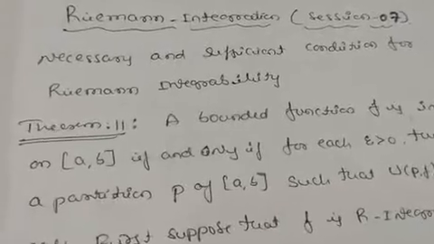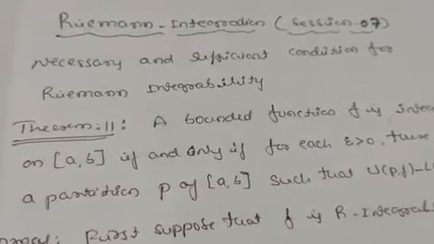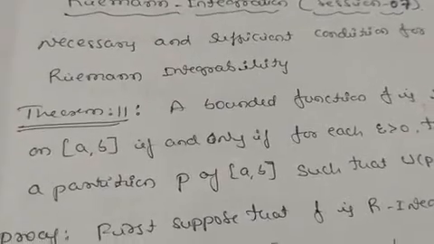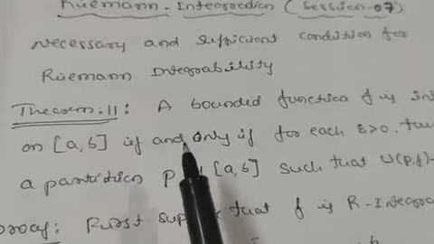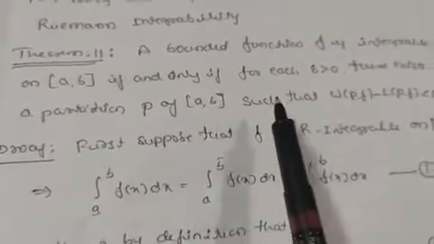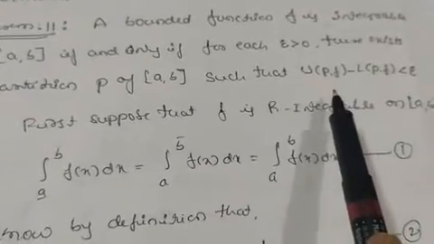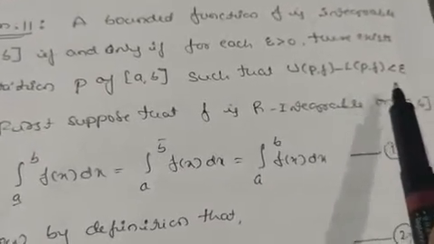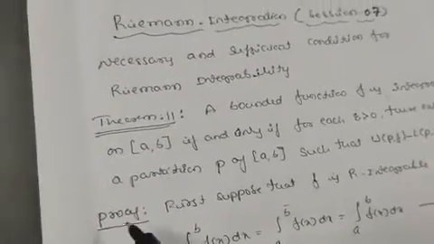In today's session, it is very important. This is the necessary and sufficient condition for Riemann integrability. That is, take one theorem. A bounded function f is integrable on the interval a comma b if and only if for each epsilon greater than 0 there exists a partition P of a comma b such that UPF minus LPF is less than epsilon. This theorem is very important here. This one is important.